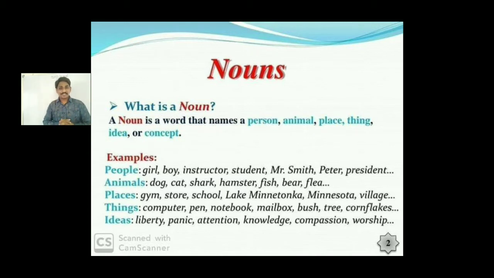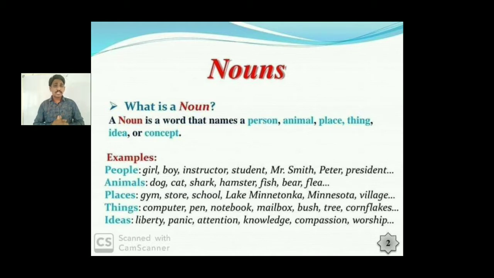Today's topic is about nouns and their types. Let me define first of all what is a noun. Noun is a naming word. Noun names everything. Names of all the things can be categorized under nouns. Above the sun and below sun, all the names are nouns. So let us see the definition.